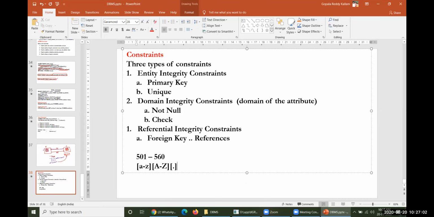If you consider address, some more extra items will also be included. Comma could be there, hash could be there, slash could be there, hyphen could be there. Many other special characters can be included in the address field. So all these are different kinds of domains which are entered into one particular column. If you want to define such kinds of domains, then we will go ahead with domain integrity constraints.